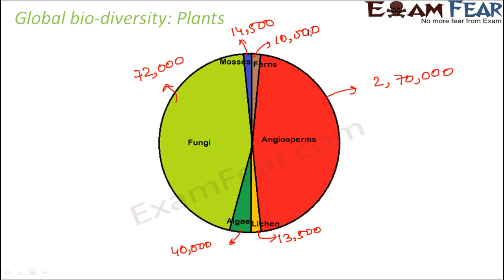So these are the accurate numbers, but I think for all the three, vertebrates, invertebrates as well as plants, it is better that you have a glance of the pie chart and you try to remember the pie chart. So that's going to help you. There is no point remembering the numbers, but why I gave you the numbers was just to give you an idea about how many species of various categories exist in each of these sections, like plants, vertebrates and invertebrates. But for you to remember, you just need to remember like which one is maximum, which one is minimum. So that ways you should remember. So I think the pie chart would be more helpful for you.